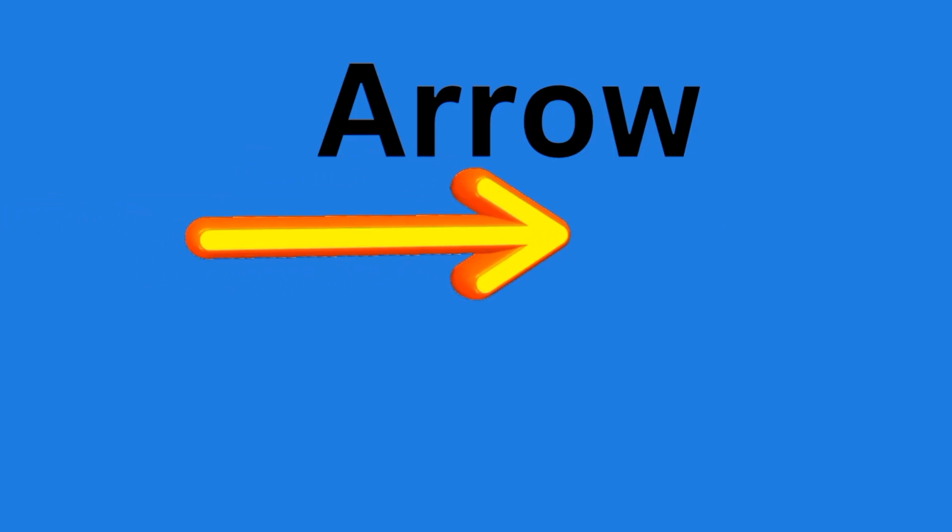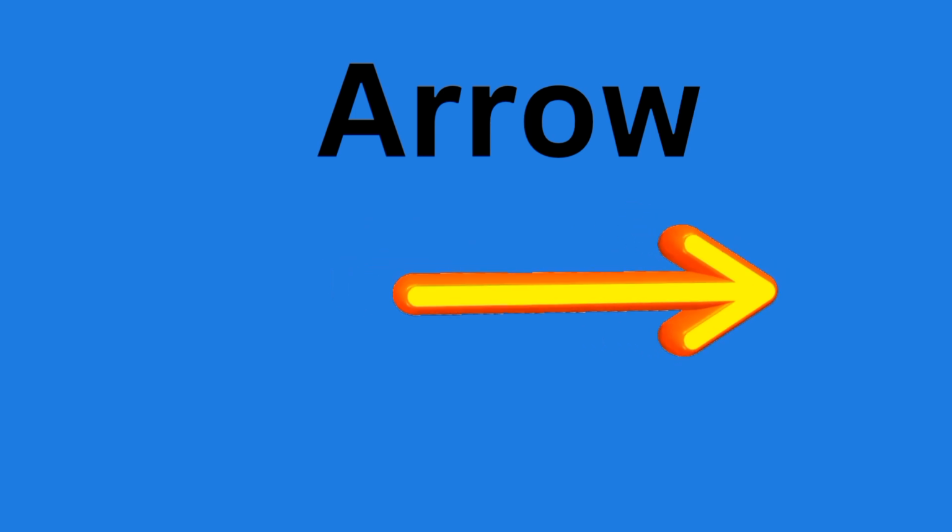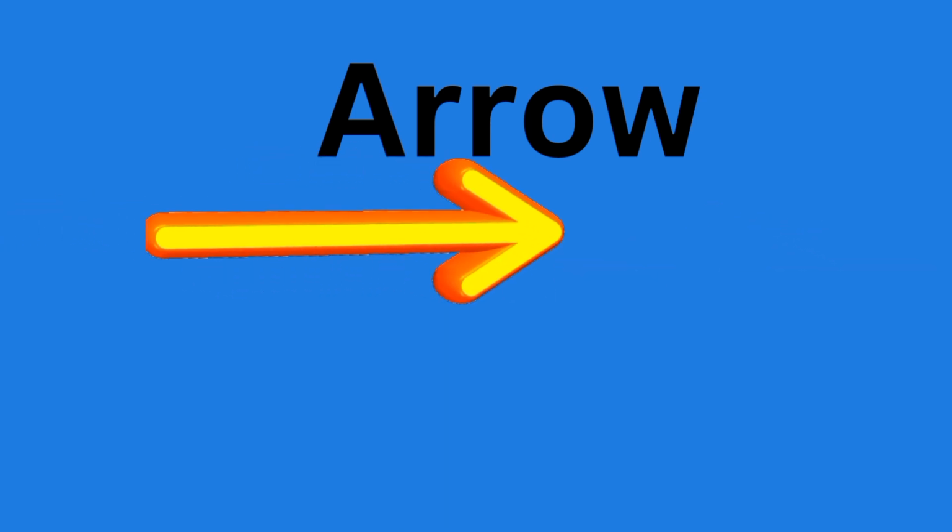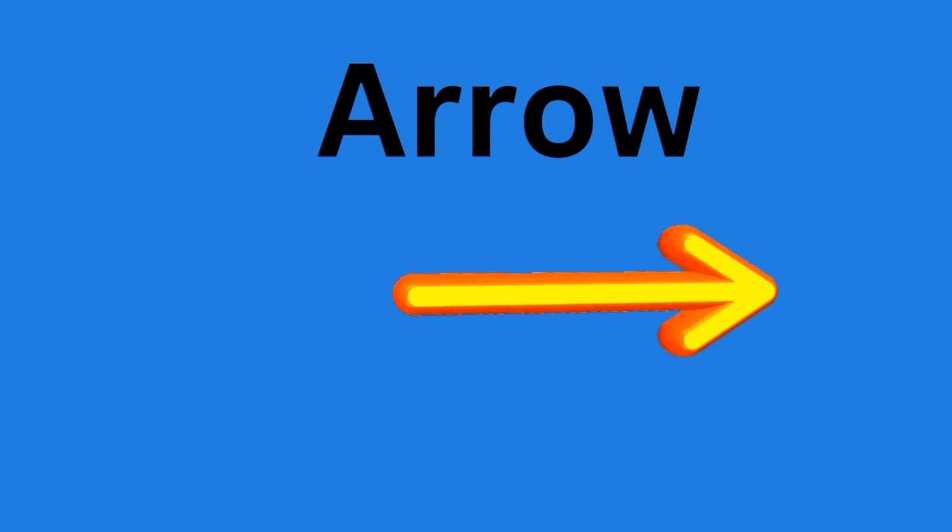A is for ant, which spells A-N-T, ant. A is for arrow, which spells A-R-R-O-W, arrow.